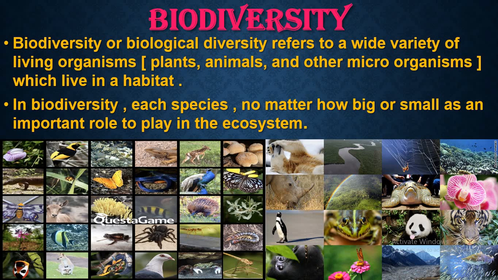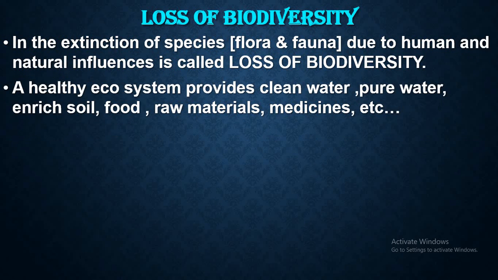But children, in course of time, some of the species in biodiversity get vanished. That is loss in the biodiversity. We'll see about it. The extinction of the species, flora and fauna, due to human and natural influences, is called loss of biodiversity.